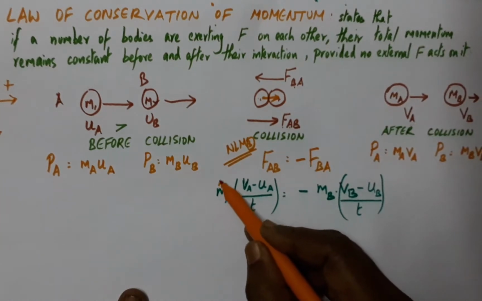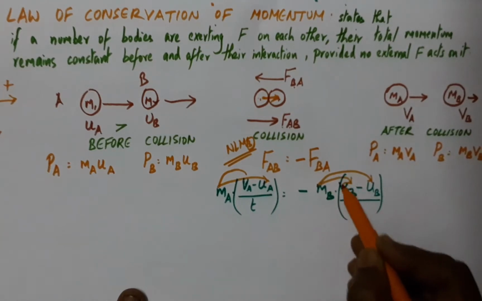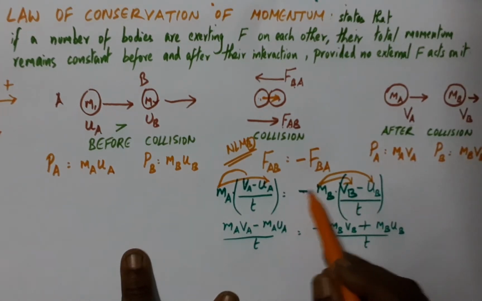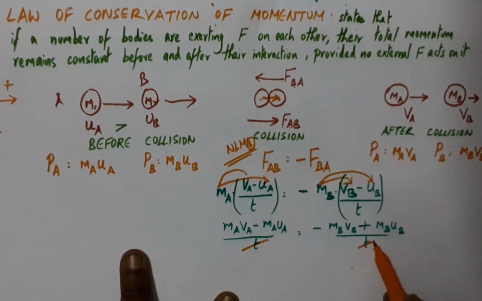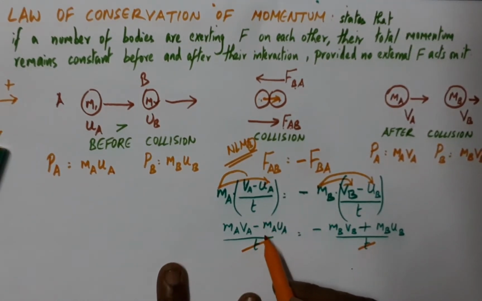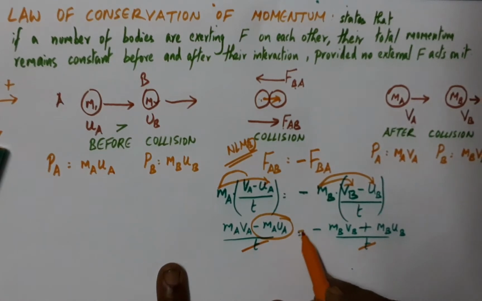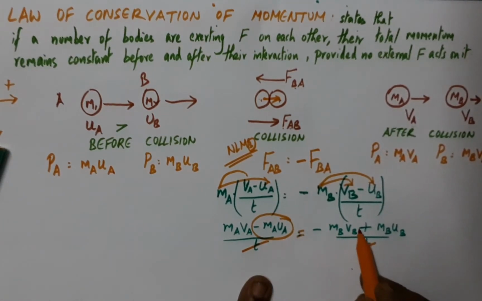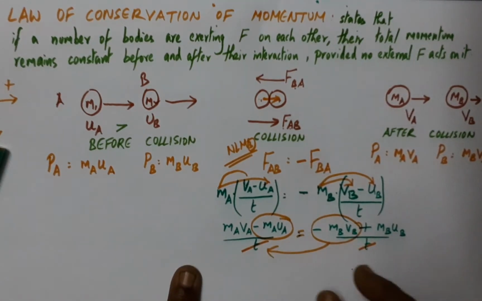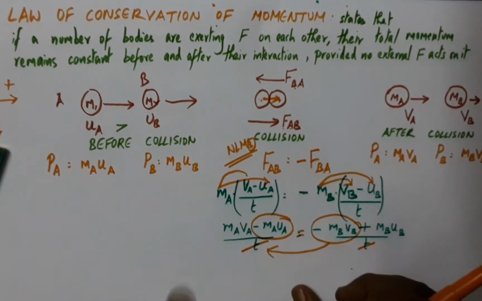now applying the distributive property, I can multiply this with this and this with this, similarly this with this and this. As you can see, negative into positive gives me a negative value, and negative into negative gives positive, and these t and t get cancelled. And now if I choose to get the sum of the momenta before collision and after collision, I can simply take this value to this side of the equals sign, and this part to this side, so that the final velocities of the two bodies will be on the RHS, and the initial velocities will be on the LHS.